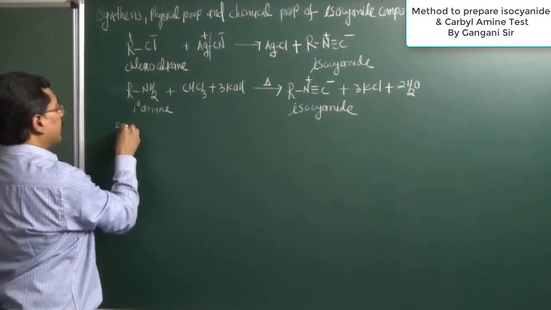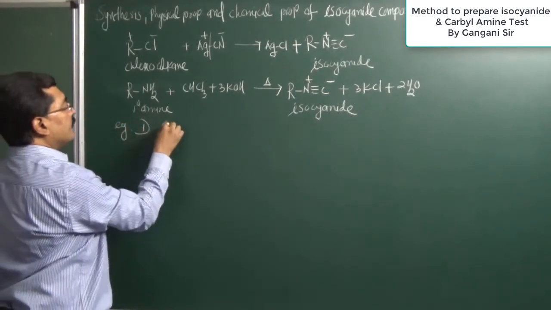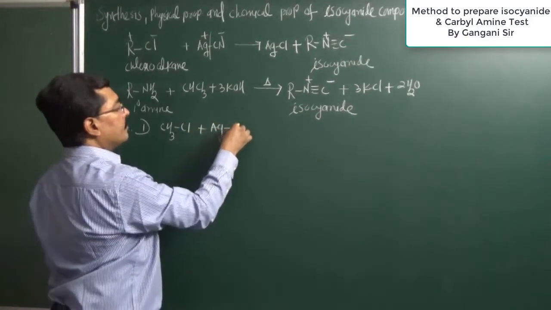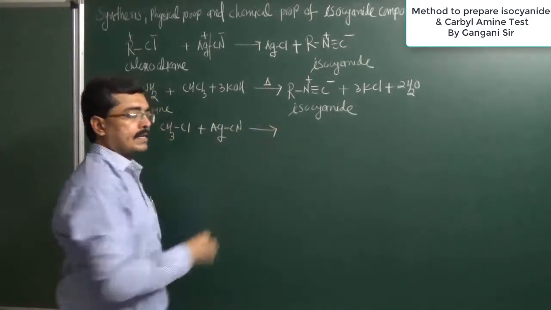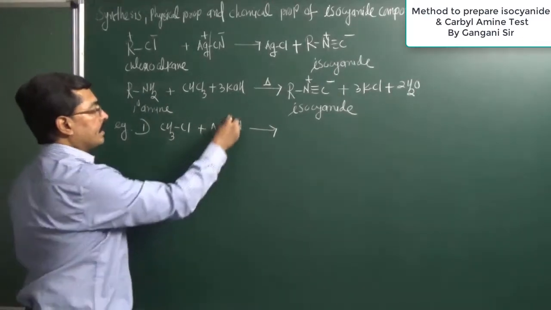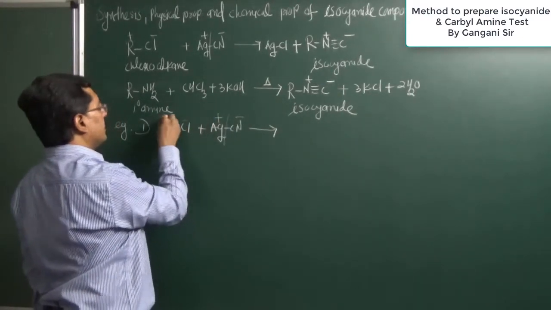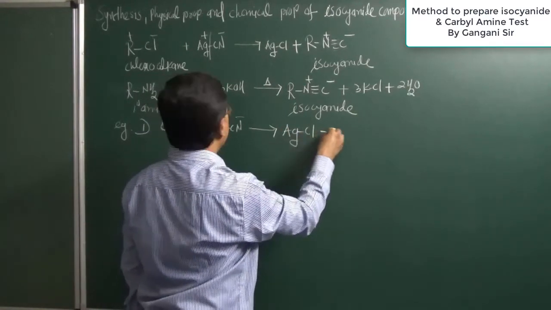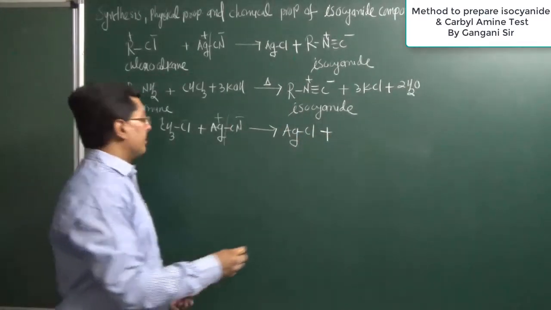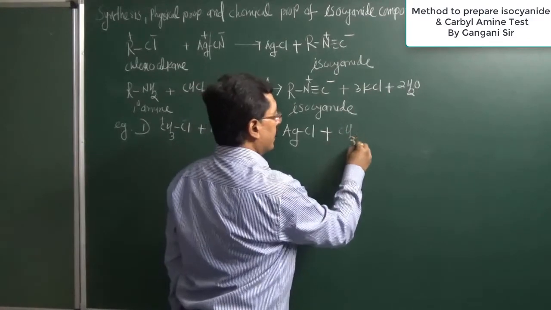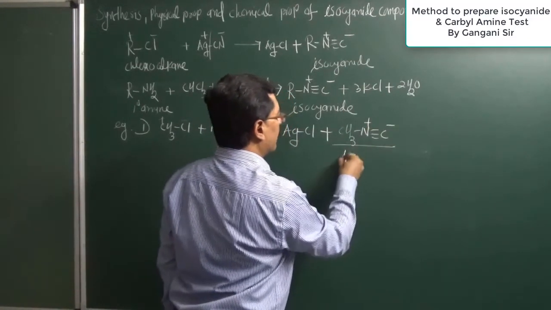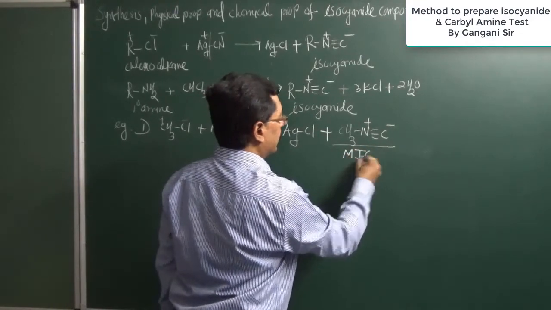Suppose I would like to give an example. We have chloromethane, and it is allowed to react with silver cyanide. Silver reacts with the chloride to give silver chloride, and by reaction between these two we get an isocyanate, methyl isocyanate, known in short as MIC.